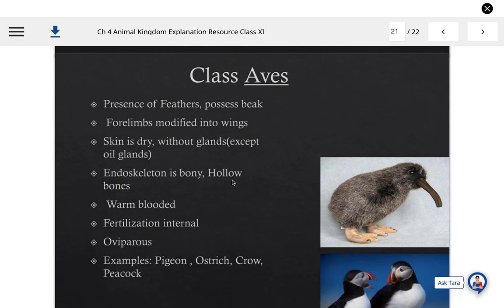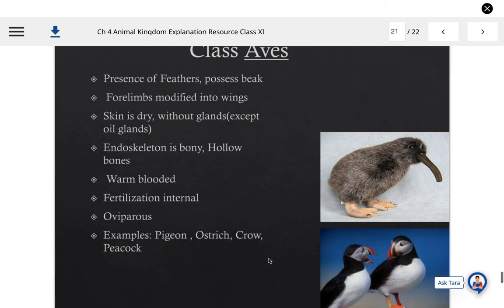Endoskeleton is bony with hollow bones, also known as pneumatic bones, which are a flight adaptation in them. They are also warm-blooded, and fertilization is internal. On the basis of laying eggs, they are also oviparous. Examples are pigeon, ostrich, crow, peacock.